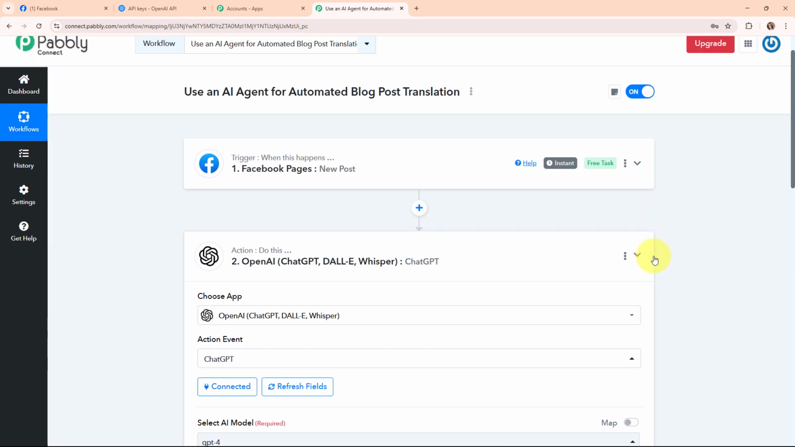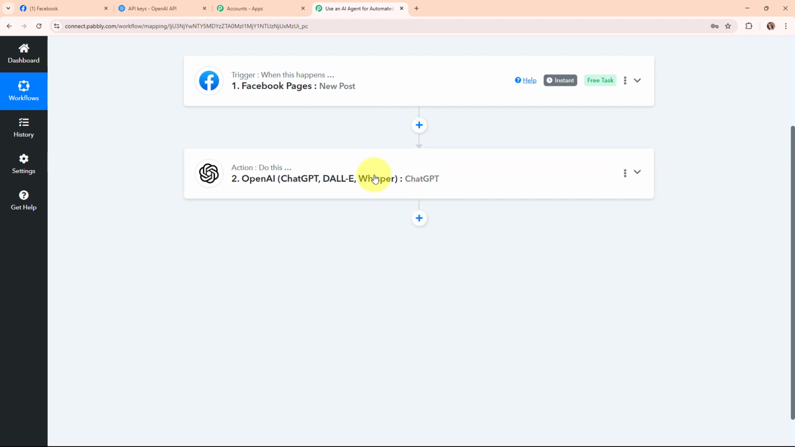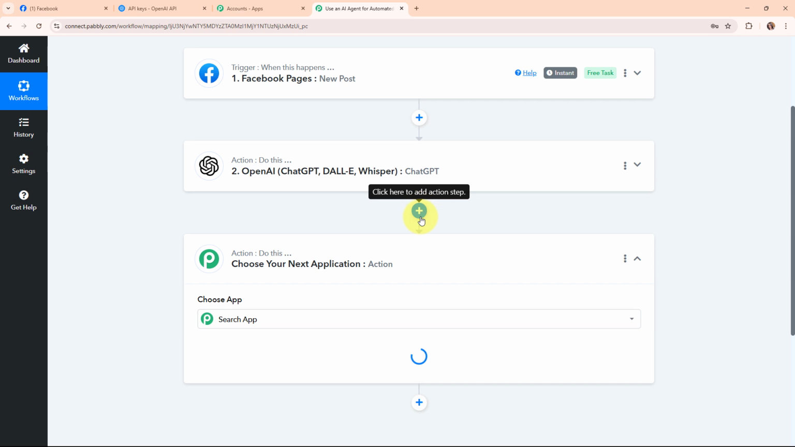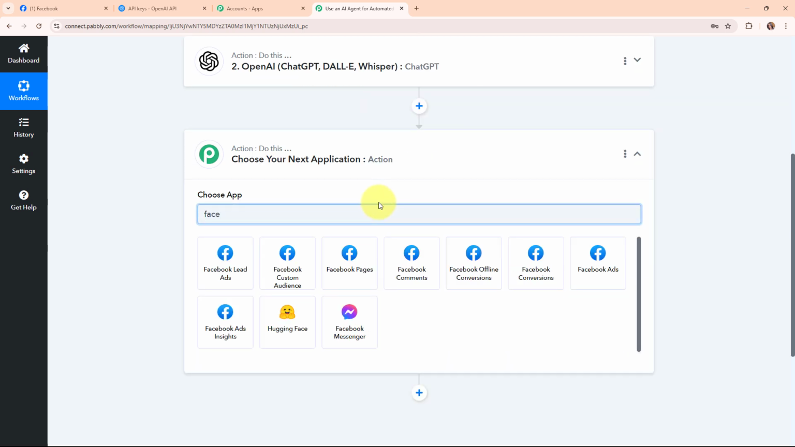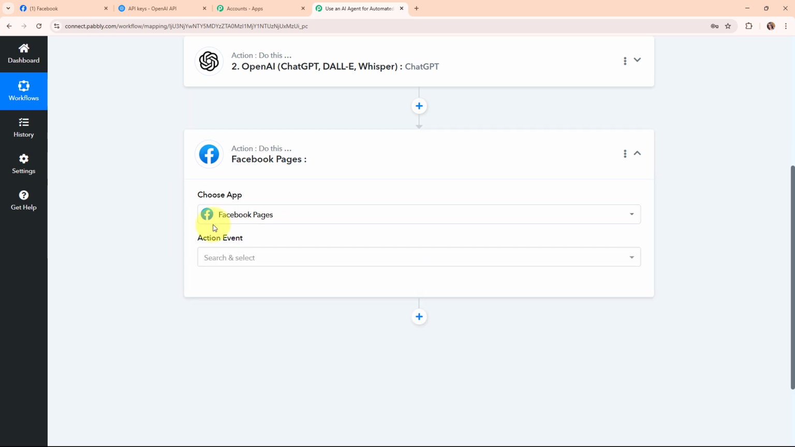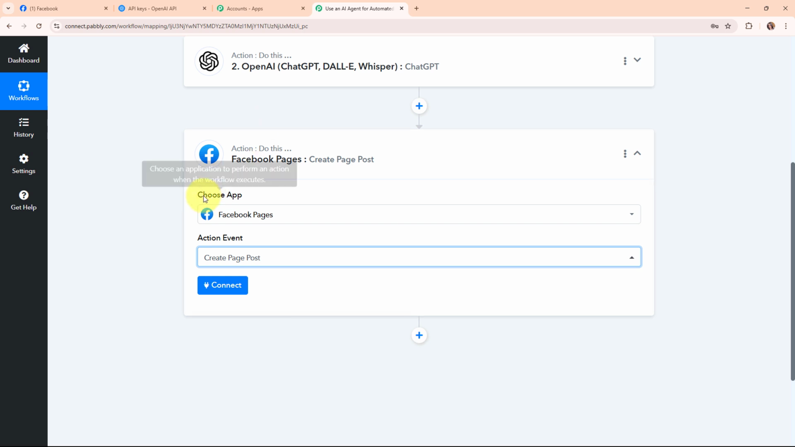So once we have translated the blog in French, I want to automatically post that translated blog on my different Facebook page. For that, I'm going to add another action step over here. In this action step, I'm going to select my action application again as Facebook Pages. This time I'm going to select my action event as create a page post, and after selecting my action event, I'm going to connect this Facebook Pages with Pabbly Connect by clicking on connect.